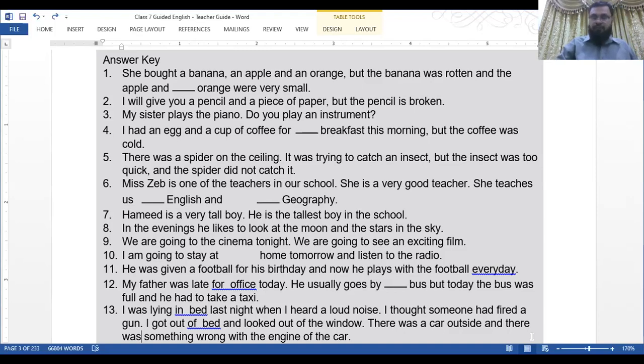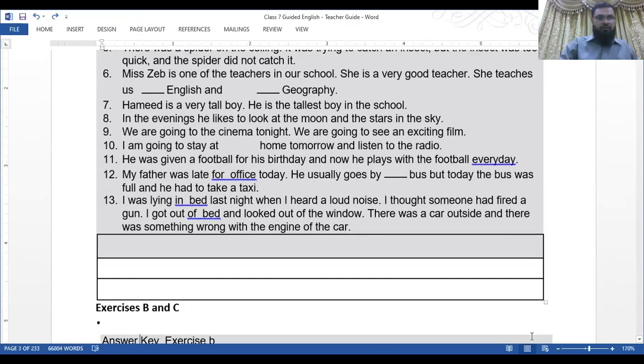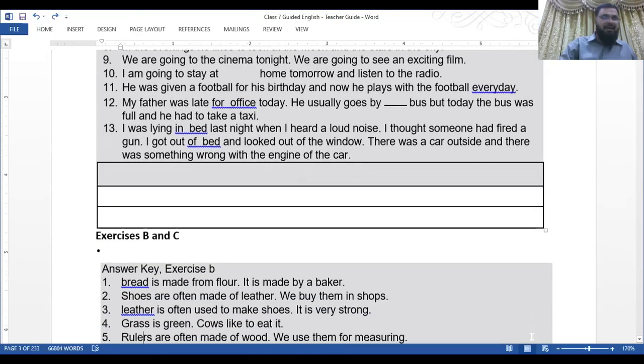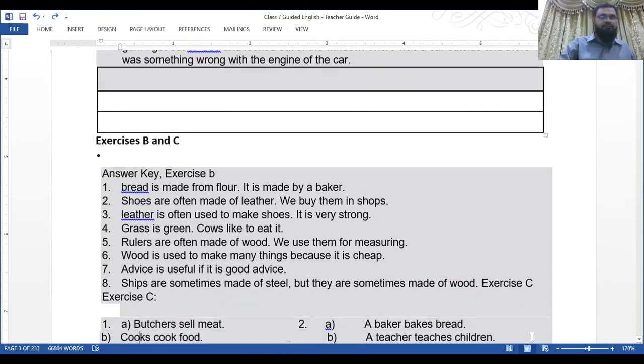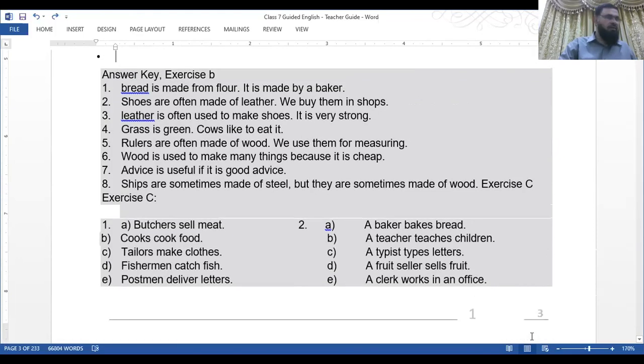Now turn to page 4. Exercise B. Finish the sentences. If the word is countable, add S and use are. If the word is uncountable, use is and do not add S. Use it or them in the other spaces.